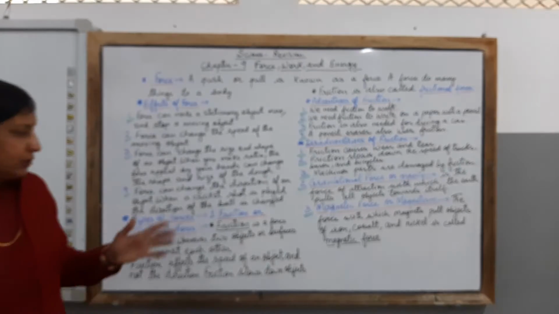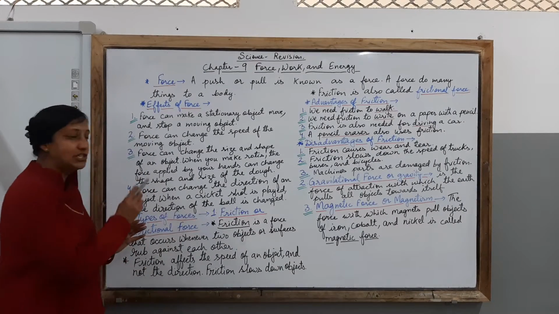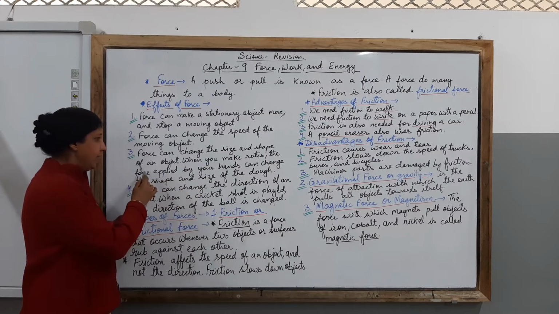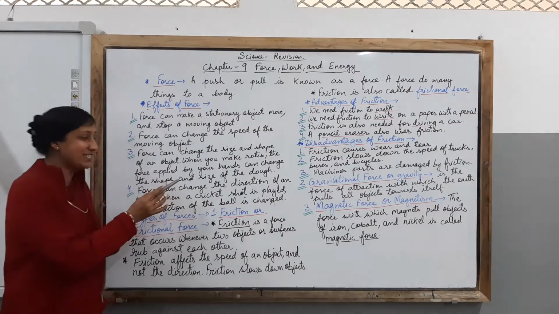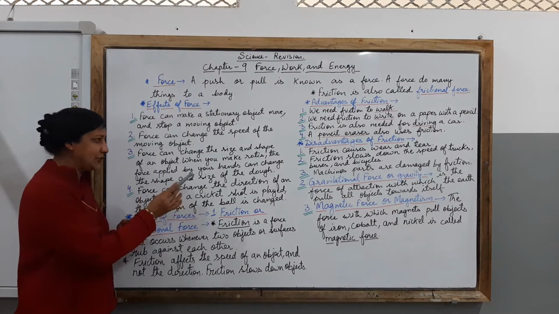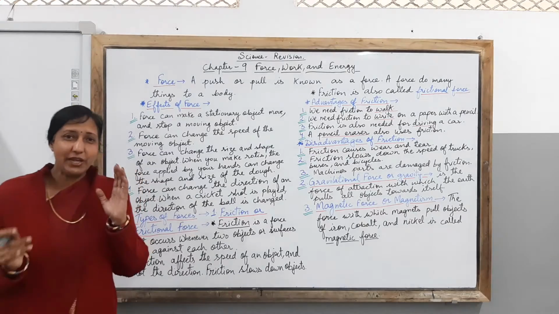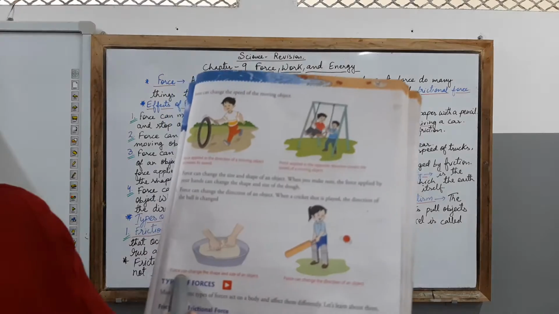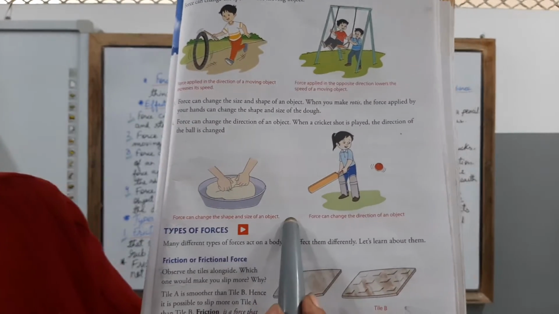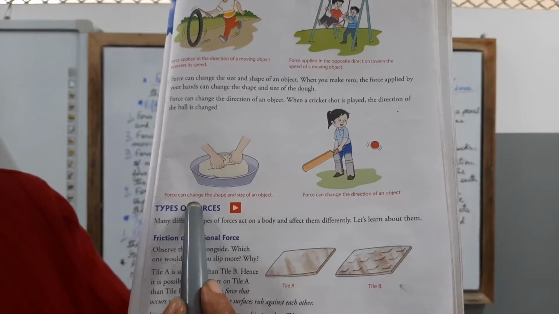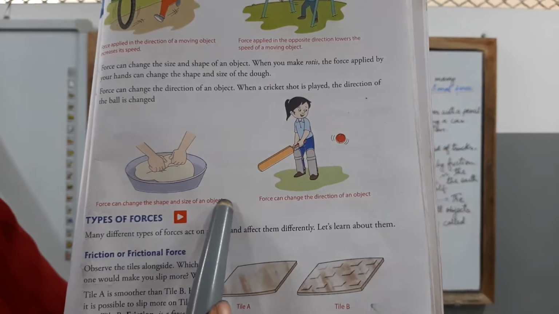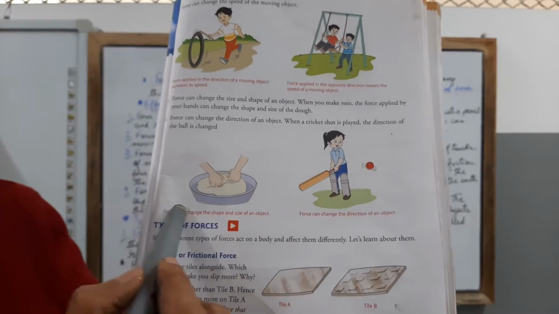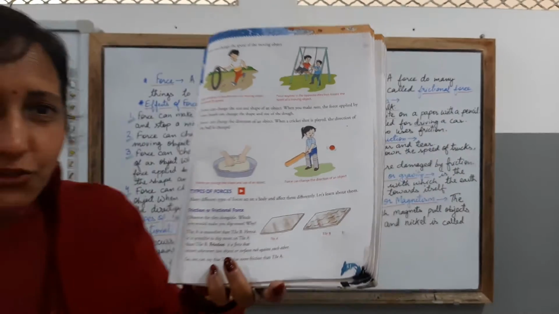Children, then we talk about the third point, that is force can change the size and shape of an object. When you make rotis, the force applied by your hands can change the shape and size of the dough. This is what you can observe your mother doing, and with the help of the picture being given right here. Here children, when the dough is being prepared, what is happening children? Force can change the shape and size of an object.